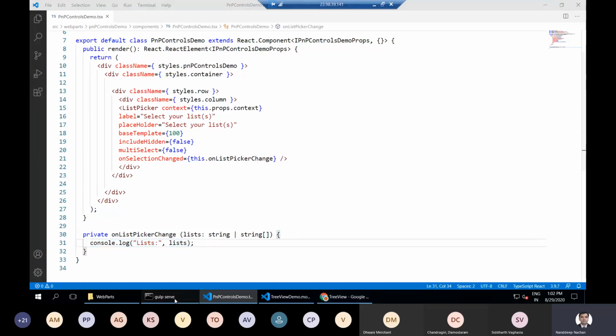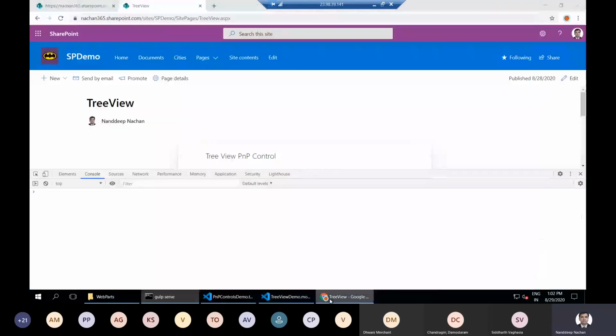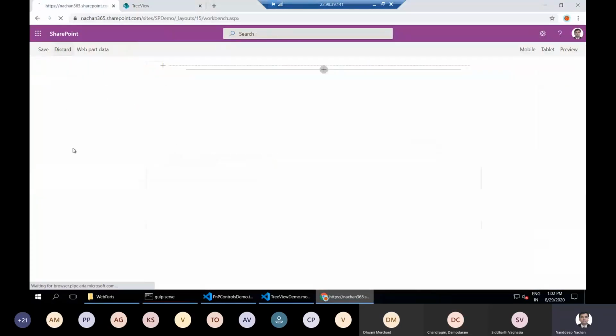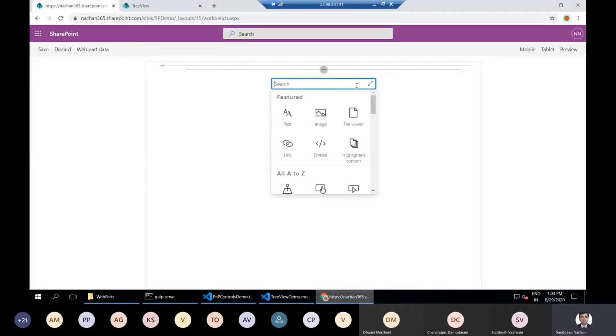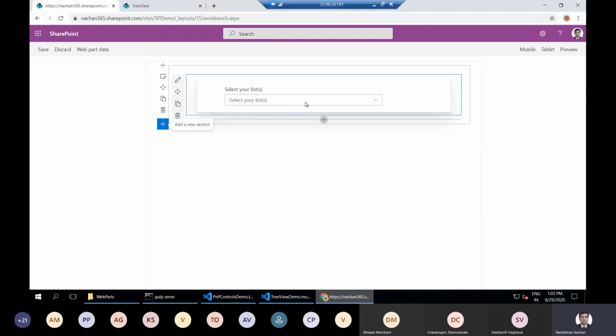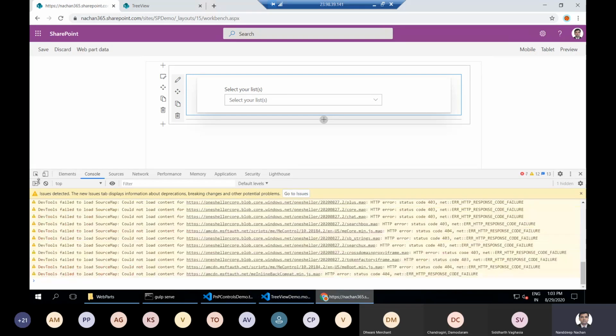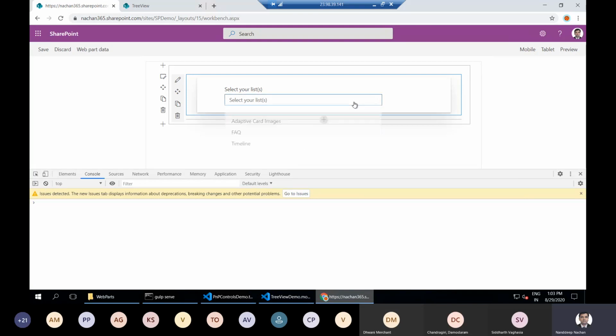So I have gulp running. Hopefully that has got compiled. I will go back to my hosted workbench, and from here we will add that particular web part. So we have this PNP controls demo which we will add, and now you can see that we have this list picker control available with us. So let me turn the debugger on with F12, so that in the console we can see that whenever we make a selection of the list, we are able to get the GUID of that particular list, and all of these lists are coming from the SharePoint site.